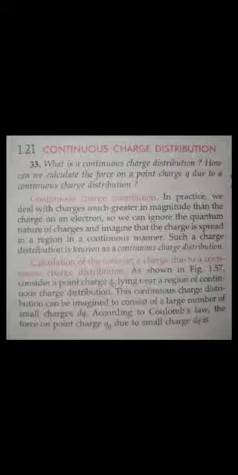Yes or no? Now the next question is: calculation of the force on a charge due to a continuous charge distribution. So how do we calculate the force, guys? You see, this is the diagram: a force on a point charge due to a continuous charge distribution. In this diagram we have taken a sphere, and the charge is distributed equally over the body. What we have done is taken a small portion, and a test charge is placed at a distance r from that small charge, which we have assumed is dq. So the distance between q naught and dq is r.